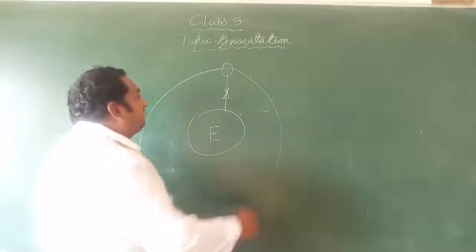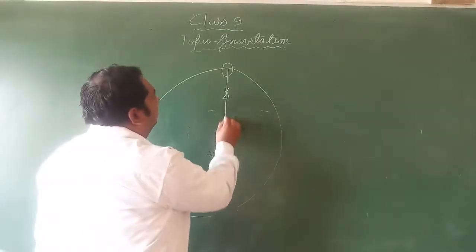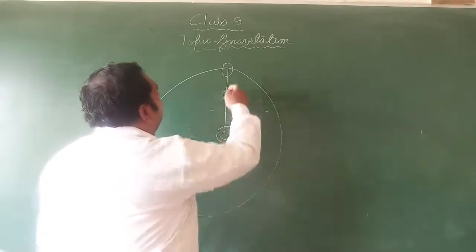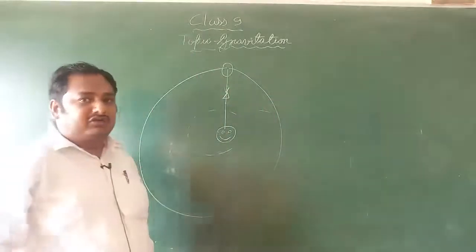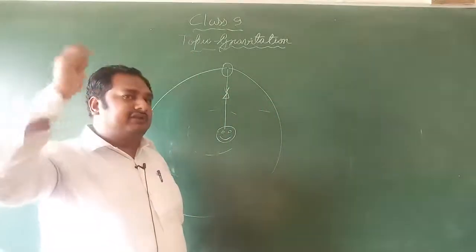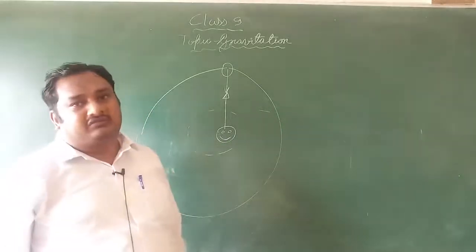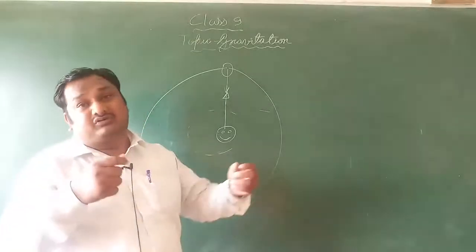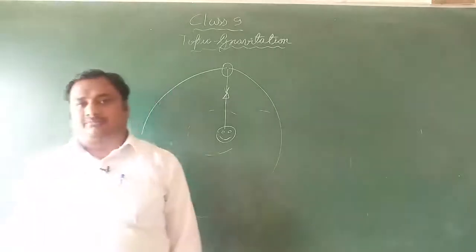Now suppose you tie a stone and revolve the stone with a greater force. You can feel that if you make the stone faster and faster, you have to apply more force to hold the stone. That type of force that is acting toward the center is known as the centripetal force.